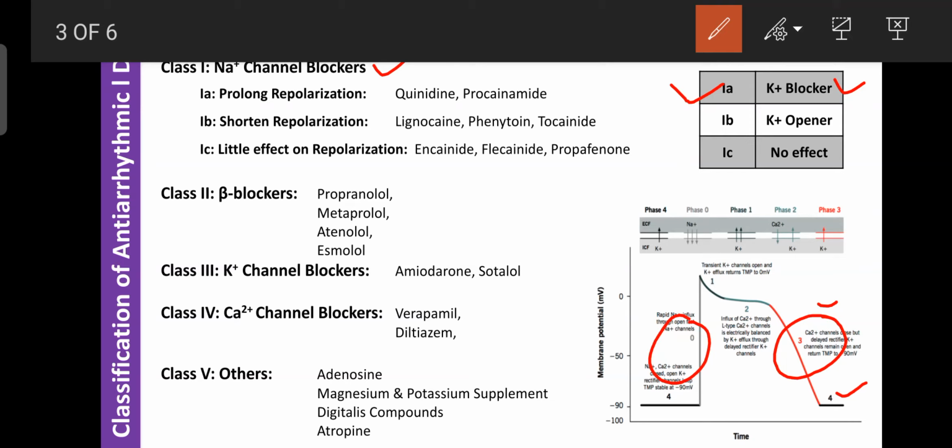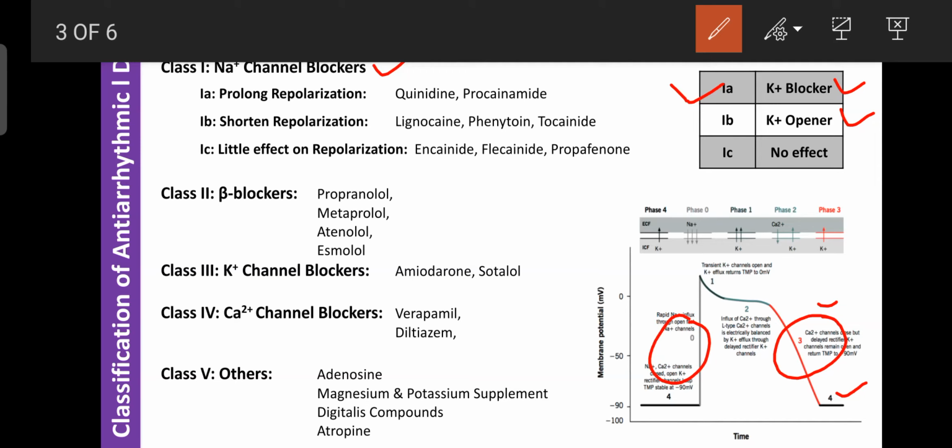Then class 1B is known as shortened repolarization. These are lignocaine, phenytoin and tocainamide. These drugs mainly open the potassium channels. Due to opening of the potassium channel, the membrane is stabilized and the myocardium is properly repolarized, so a proper heartbeat is produced. According to the situation, the doctor chooses the 1A, 1B or 1C drug, on the basis of the physiology of the blood or the concentration of electrolytes in the blood.